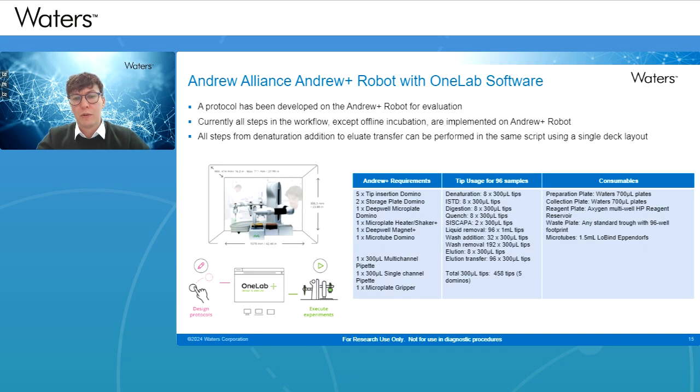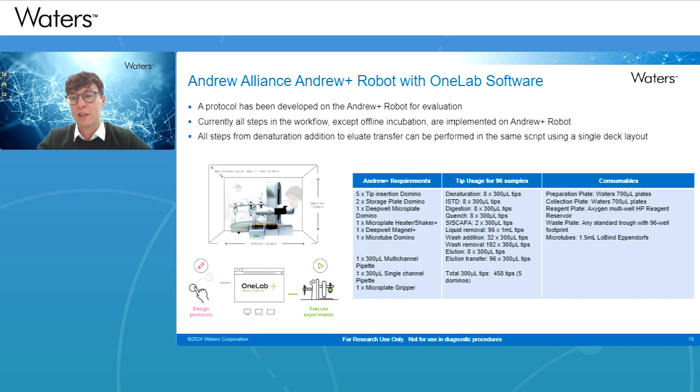So, more on the actual Andrew Plus pipetting robot with OneLab software. We developed the protocol start to end, fully automated. There's an error in the slide there. It's not offline incubation, it is actually online, so it is fully automated, and all steps are performed across the deck. For 96 samples, you can use all 11 domino positions.